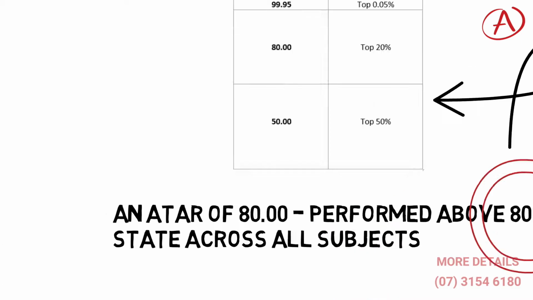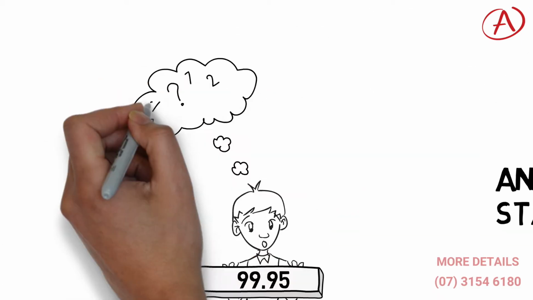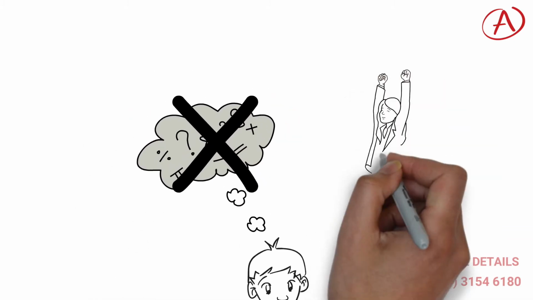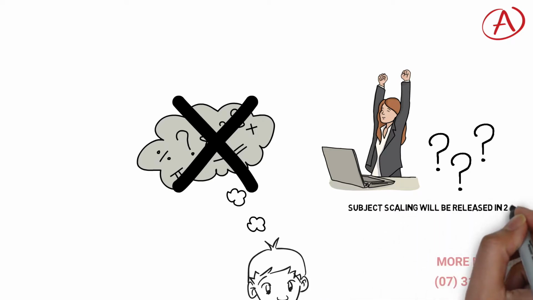The highest rank a student can receive is 99.95, and there is no distinct selection of subjects which will ensure a student receives this grade. Therefore, encouraging students to choose what they are good at and doing well in those areas is the best way to go. This being said, we will also not be aware of the scaling of any subjects until after the first cohort is through the system. This cohort will not have their subjects scaled. Instead, they will set the scale for the successive cohorts. The scaling will be released according to QCAA in 2020.